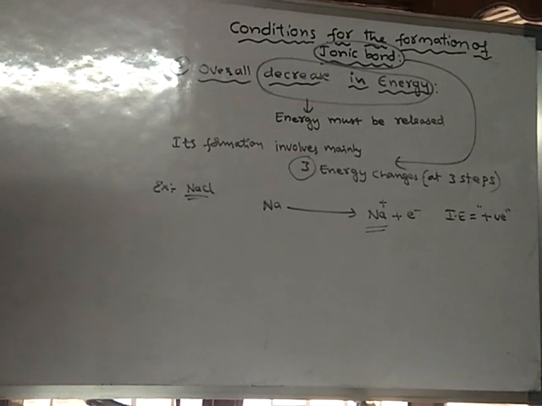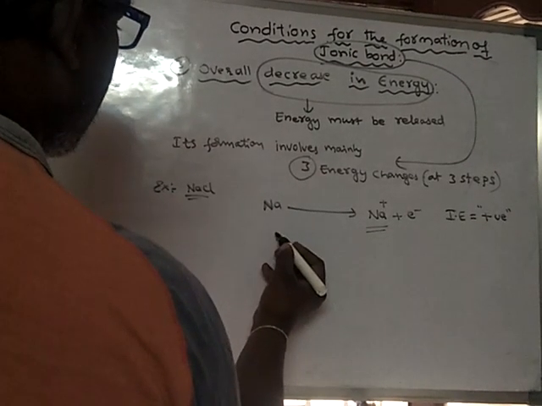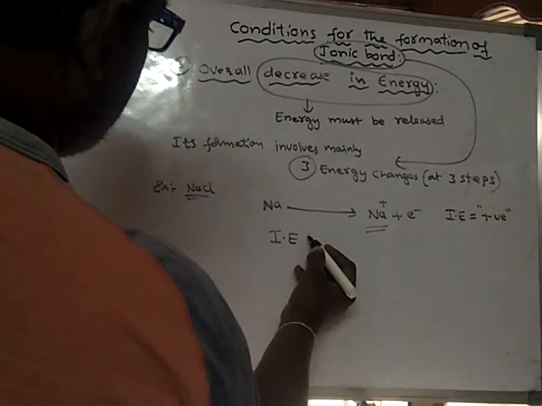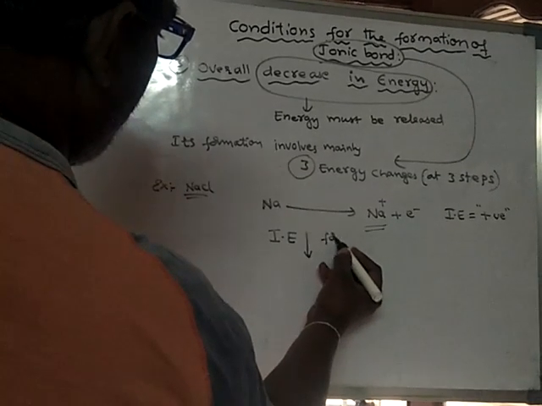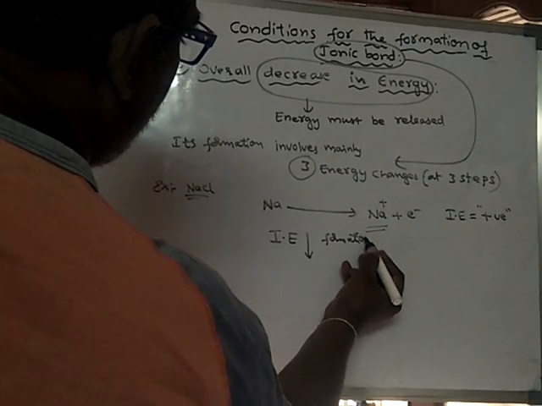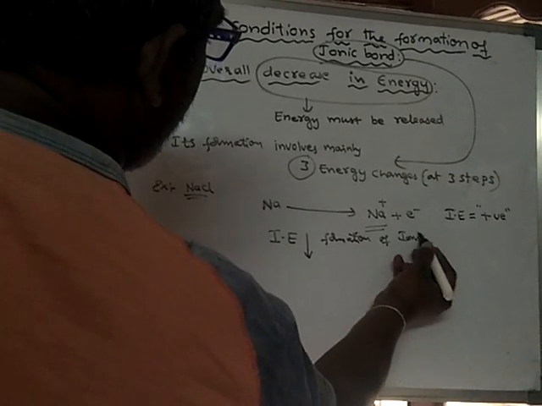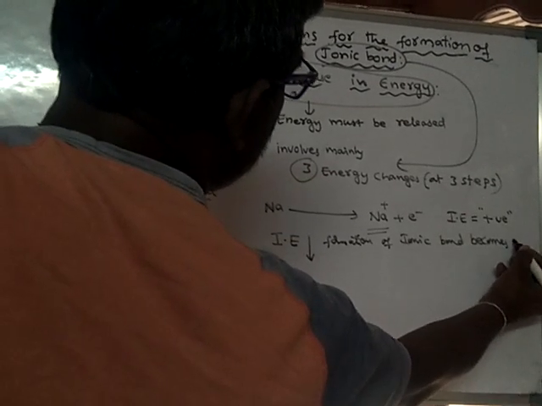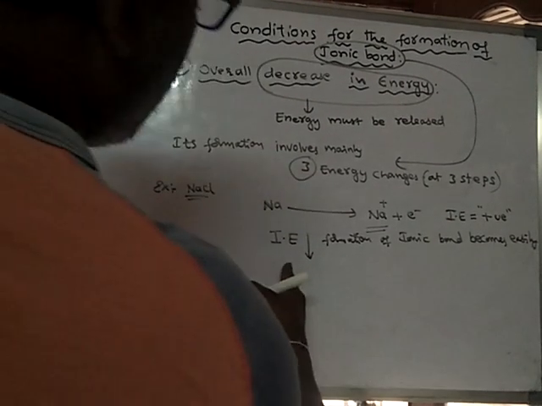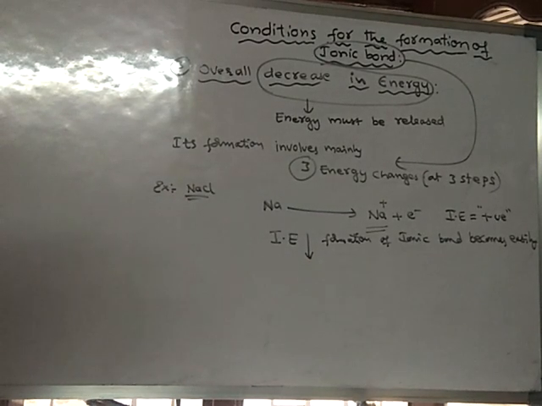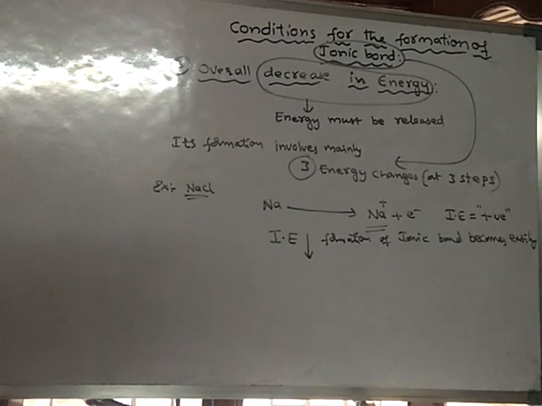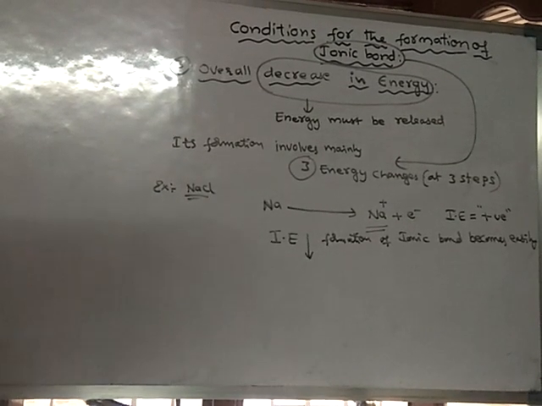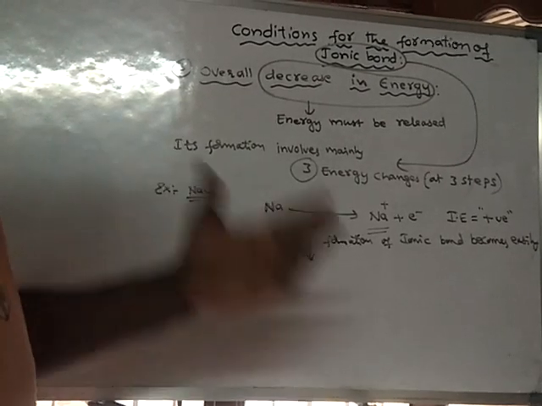Okay, that means if the value of ionization energy is less, then formation of ionic bond becomes easy because less energy is involved in it. That means by supplying less energy only, if the atom can lose its electron and form a cation, then in that condition, the ion can be formed easily.